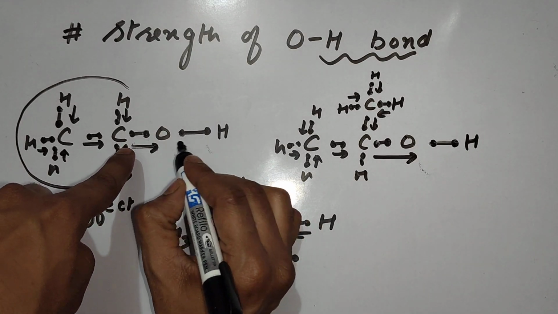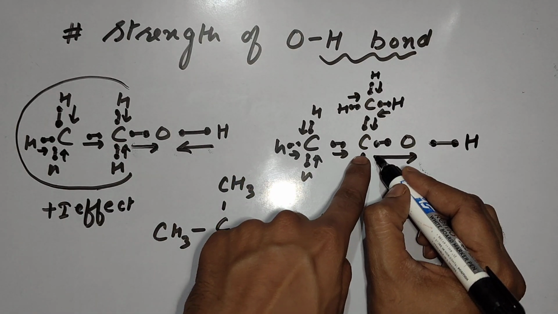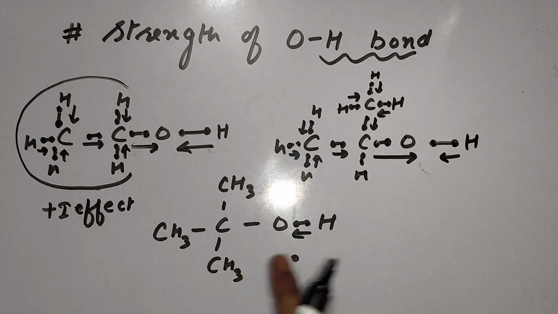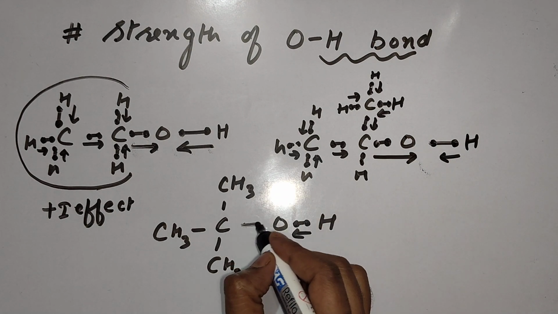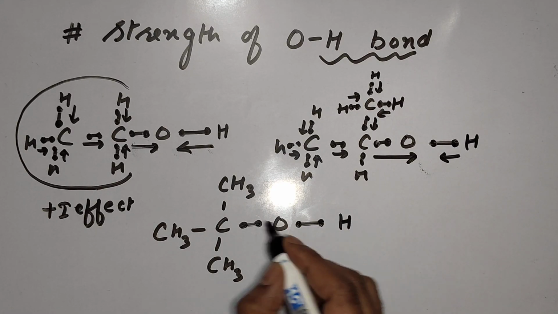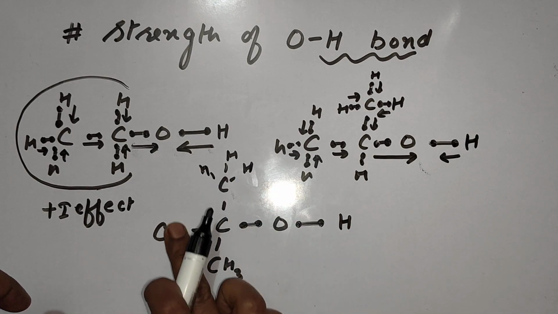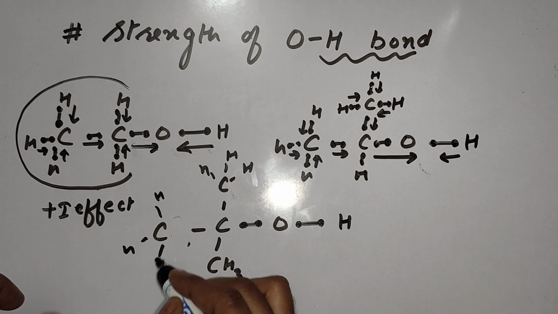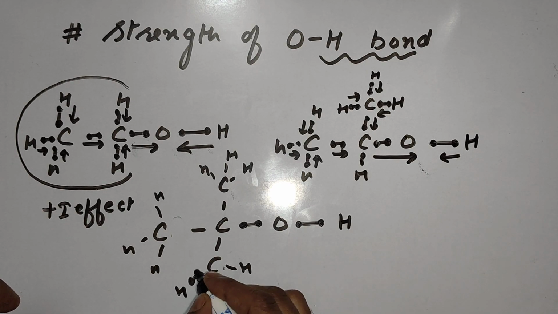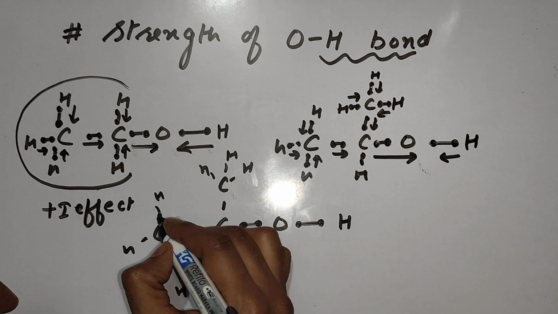Less movement of these electrons will be high. This movement is more, this movement will decrease. And if I go to the 3 degree case, a lot of alkyl groups are there. If I open them, you will find many electrons are coming from the alkyl side.